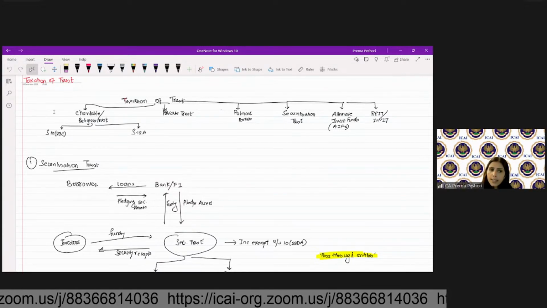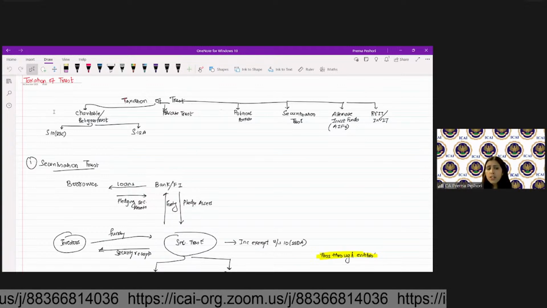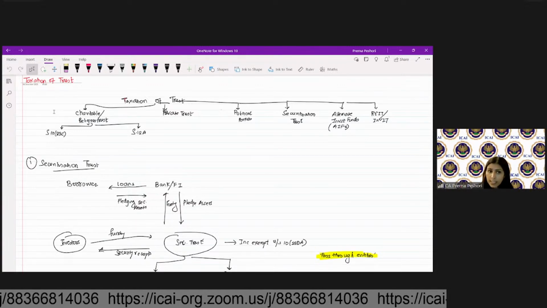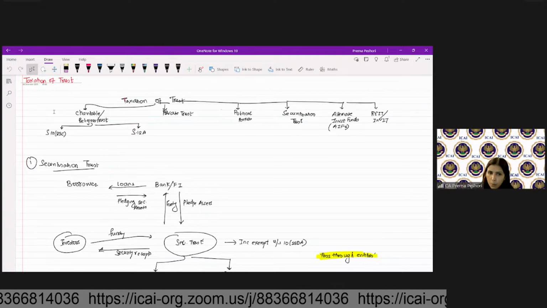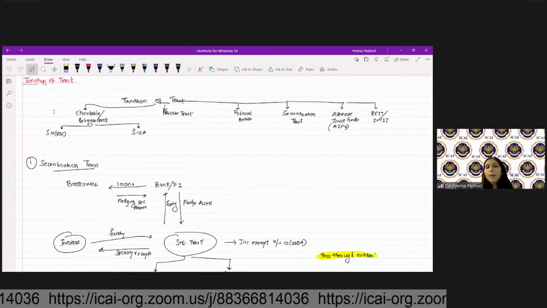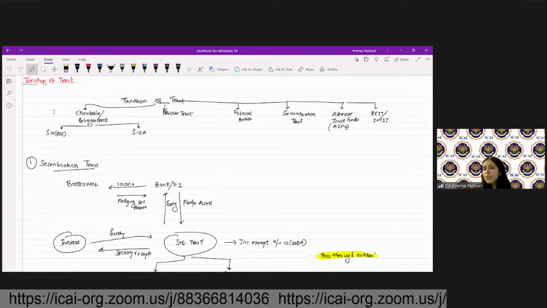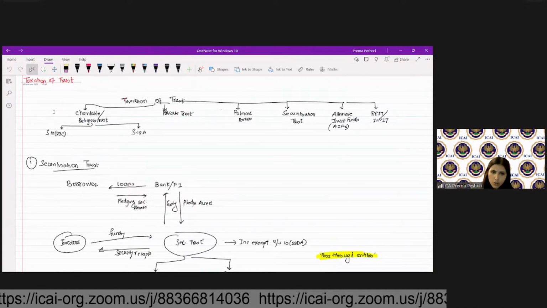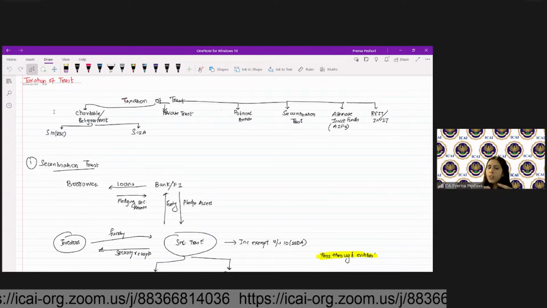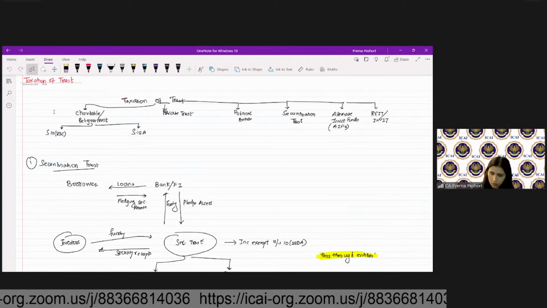Now in case of securitization trust, what usually happens is that the securitization trust issues the security receipts and collects the funding from investors. And it gives the funding to the bank or financial institutions on the pledging of the assets. So the bank or financial institutions will pledge the assets with the securitization trust and it will give the funding to the bank or financial institution.